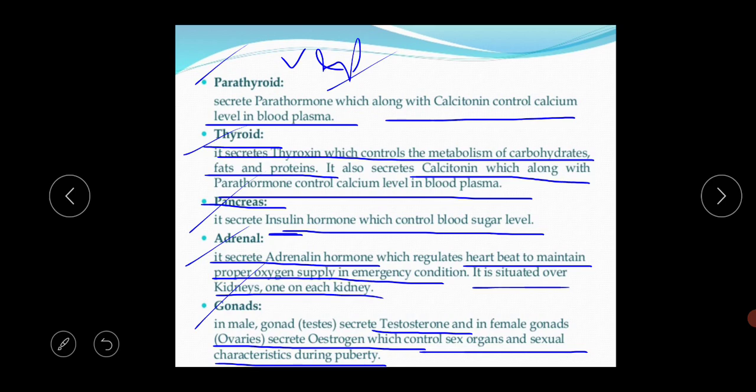And the ovary secretes 2 types of hormone, estrogen and progesterone. All the female characteristics, like the menstruation cycle, breast enlargement, childbirth and pregnancy, are controlled by these gonadal hormones, estrogen and progesterone.